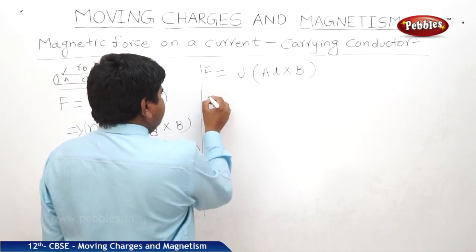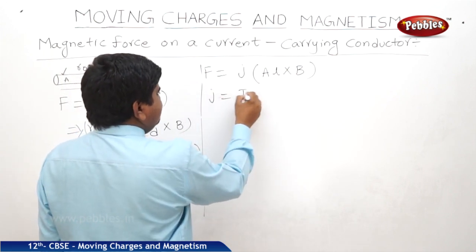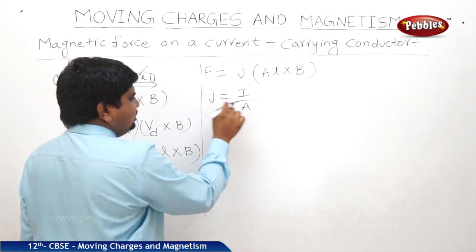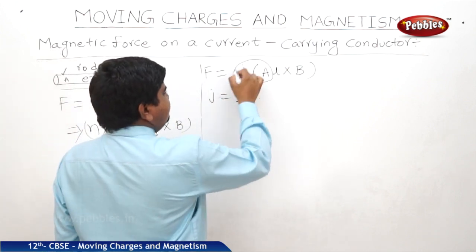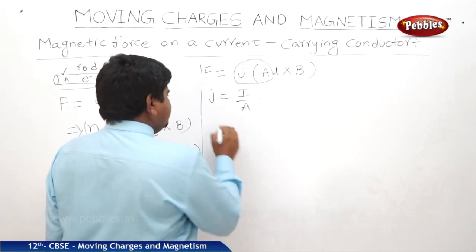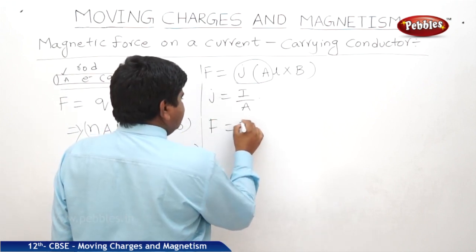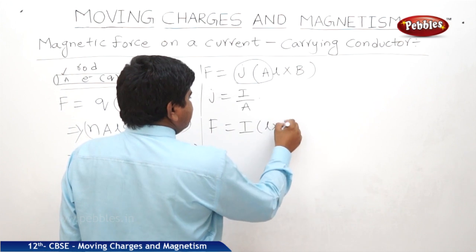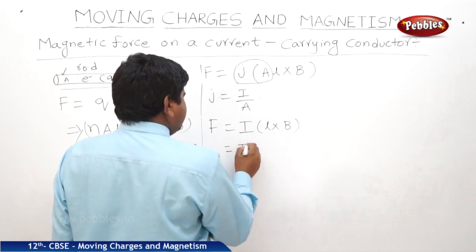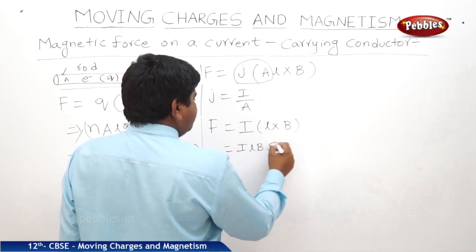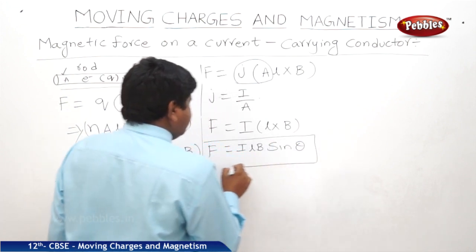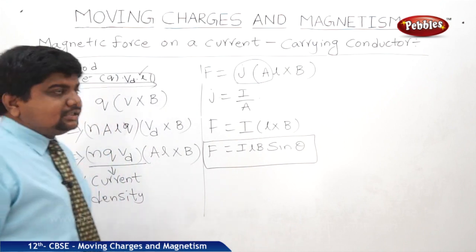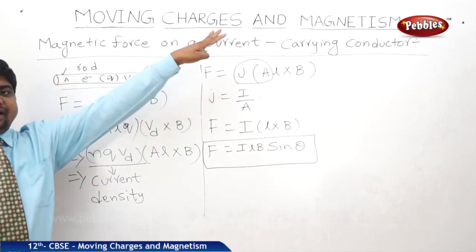So we know J is equal to I by A, J into A is equal to I. So in place of J into A, we can write I. Therefore F is equal to I into L cross B. So we can write ILB sine theta. This is the expression for magnetic force on a current carrying conductor.